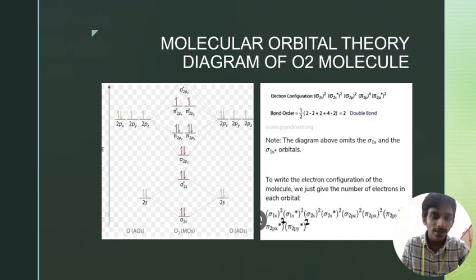It shows the molecular orbital diagram of the oxygen molecule. The picture correctly represents the two oxygen atoms with their bonding electrons and antibonding electrons. The electronic configuration is sigma 2s2, sigma star 2s2, sigma 2p2, pi 2p4, pi star 2p2. It represents the electronic configuration of the O2 molecule. The bond order is half times bonding electrons minus antibonding electrons, which gives 2. The diagram above omits the sigma 1s and sigma star 1s orbitals.